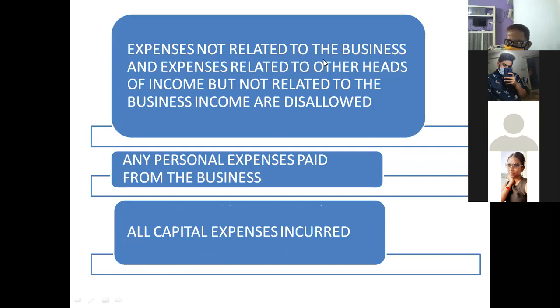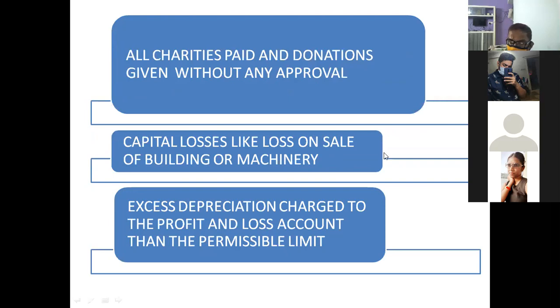Expenses not related to the business or expenses related to other heads of income should also be added. Personal expenses should also be added. Capital expenses should also be added to net profit. All charities and donations, like without any approval, or including other expenses, capital losses like loss on sale of building or loss on sale of machinery or loss on sale of furniture or loss on sale of plant, and excess depreciation.